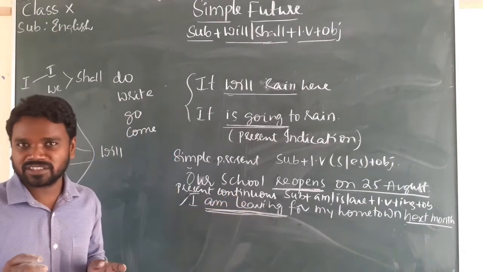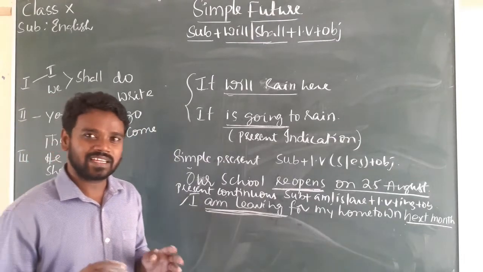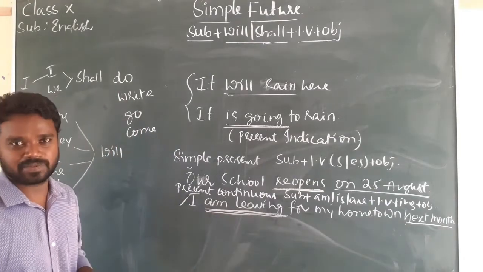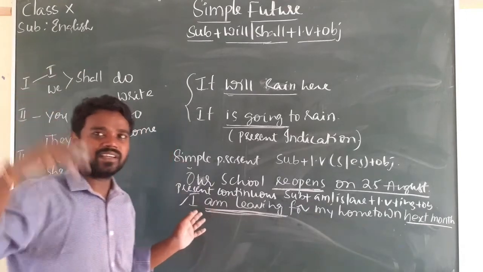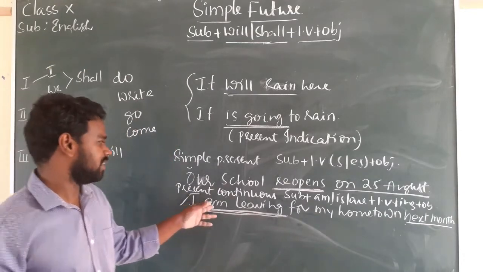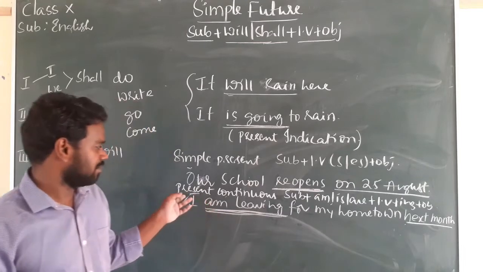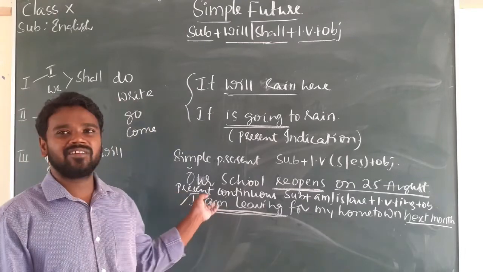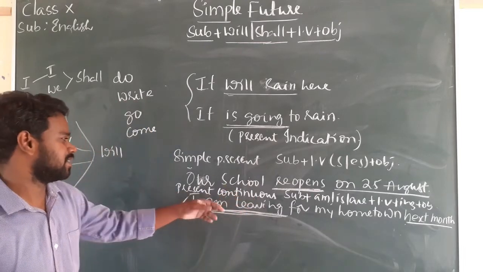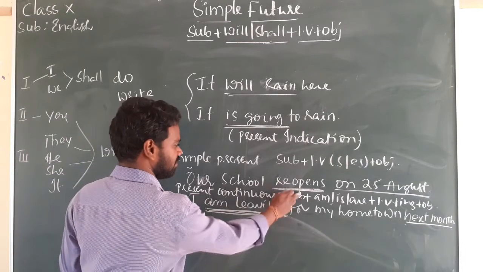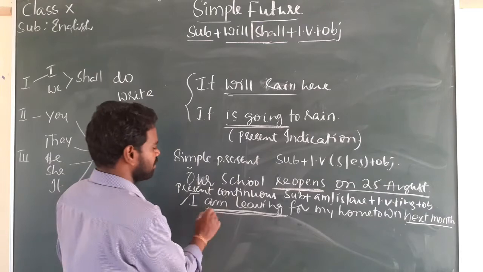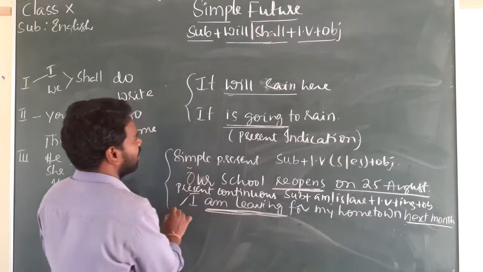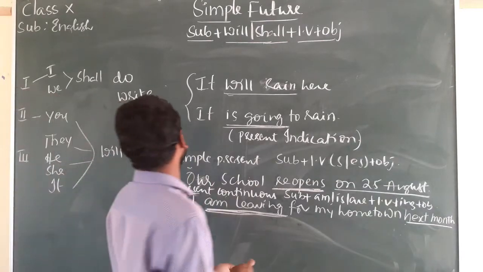We use present continuous tense to talk about actions that take place at the time of speaking. But here, this action takes place next month. So even so, we use it here to describe a planned or arranged activity, with the help of subject plus am, is, or are plus first form of verb plus ing plus object.